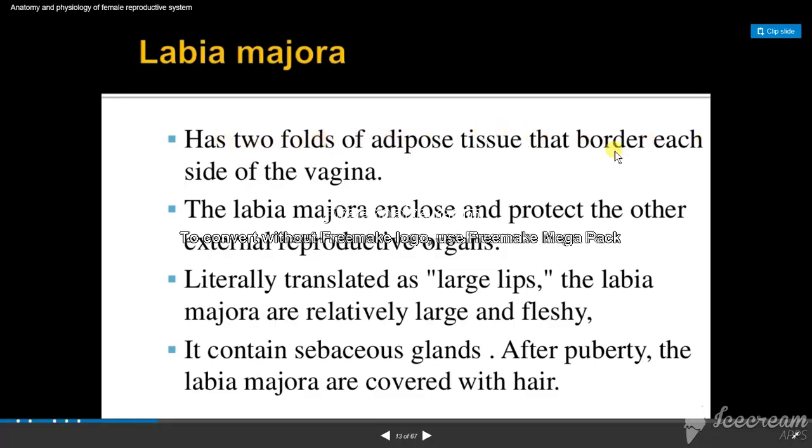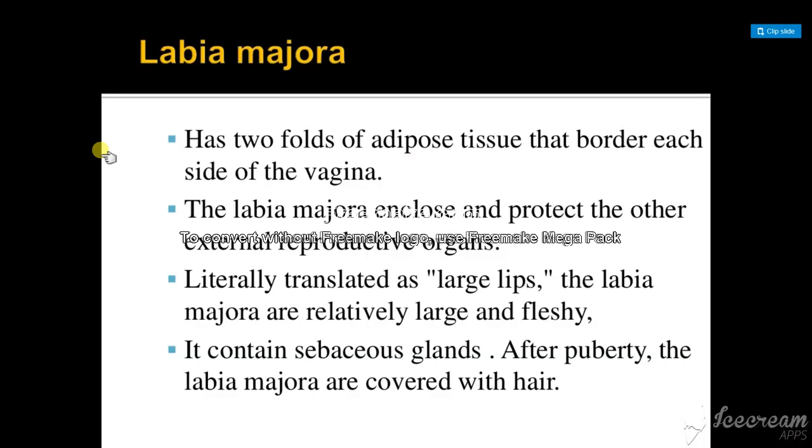So the labia majora encloses and protects the external reproductive organs. This is the hard one, which protects the external reproductive organs. Literally translated, it means large lips. We can call it large lips. The labia majora are relatively large and fleshy. It contains sebaceous glands. After puberty, the labia majora is covered with hair.